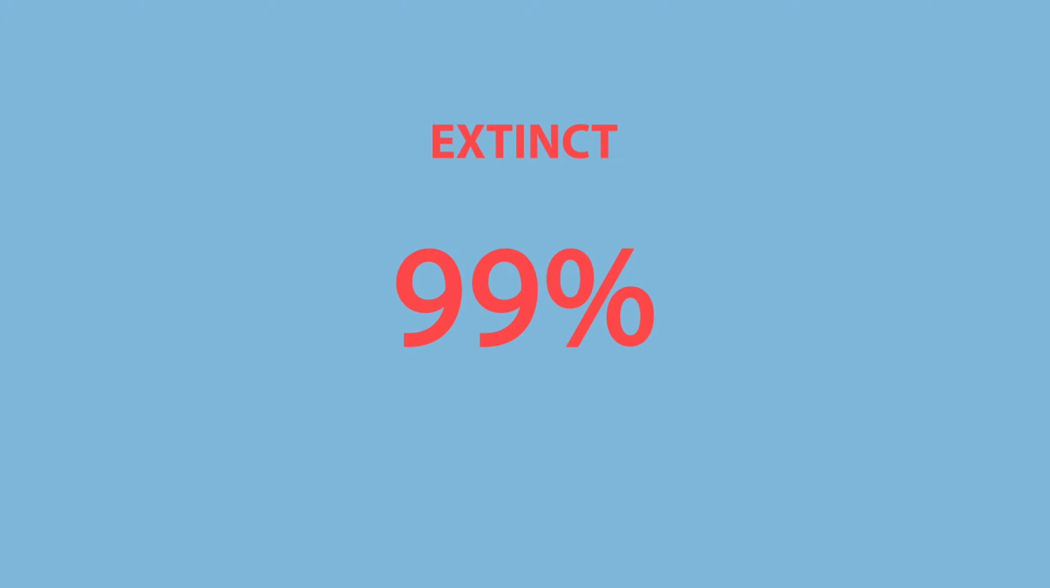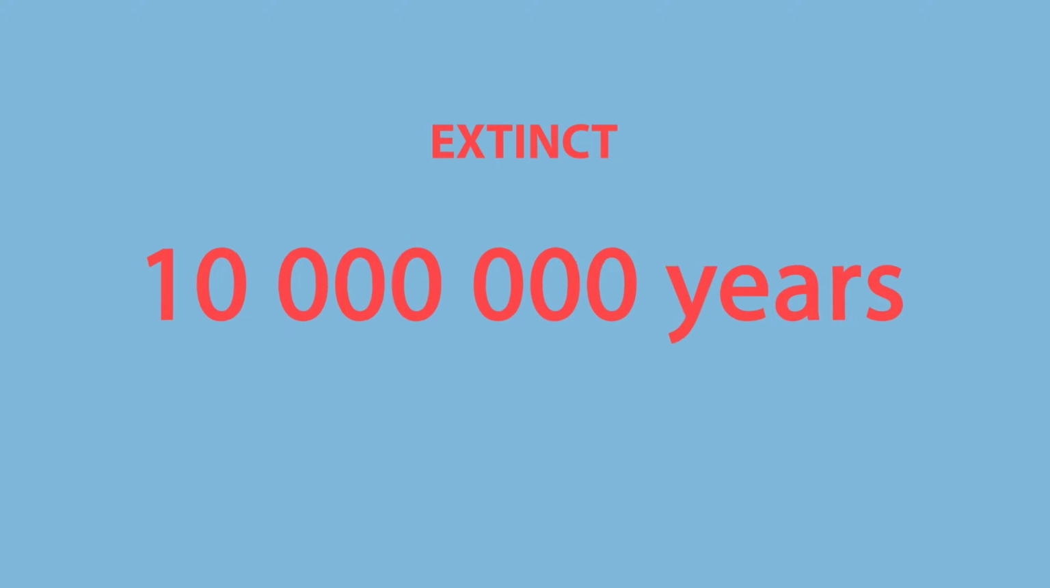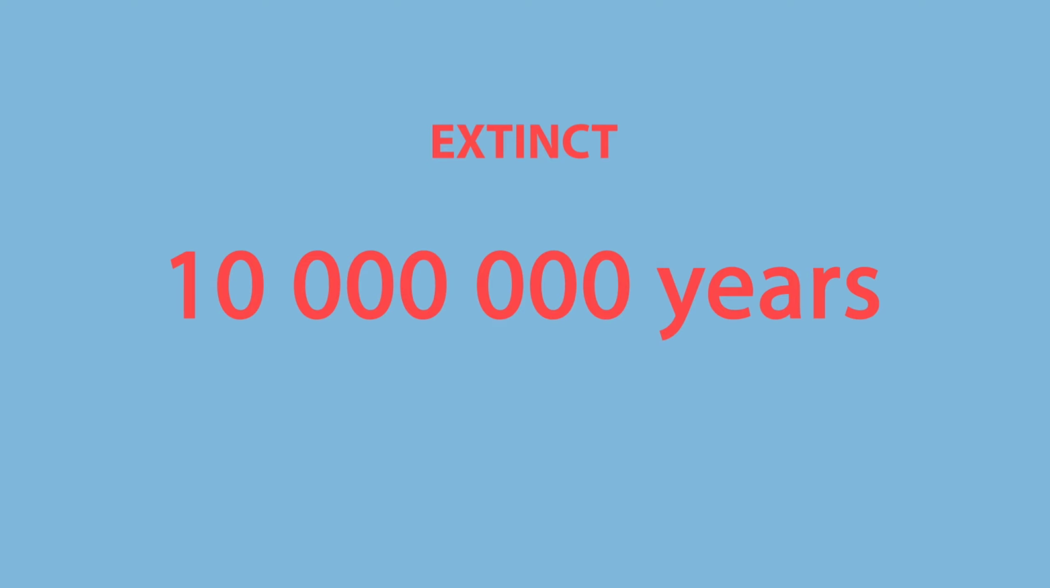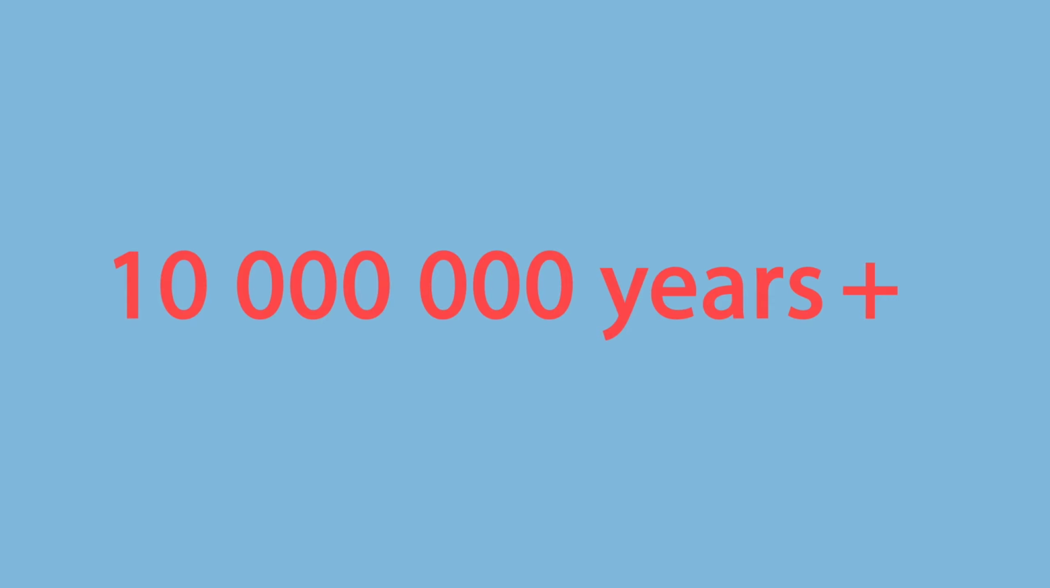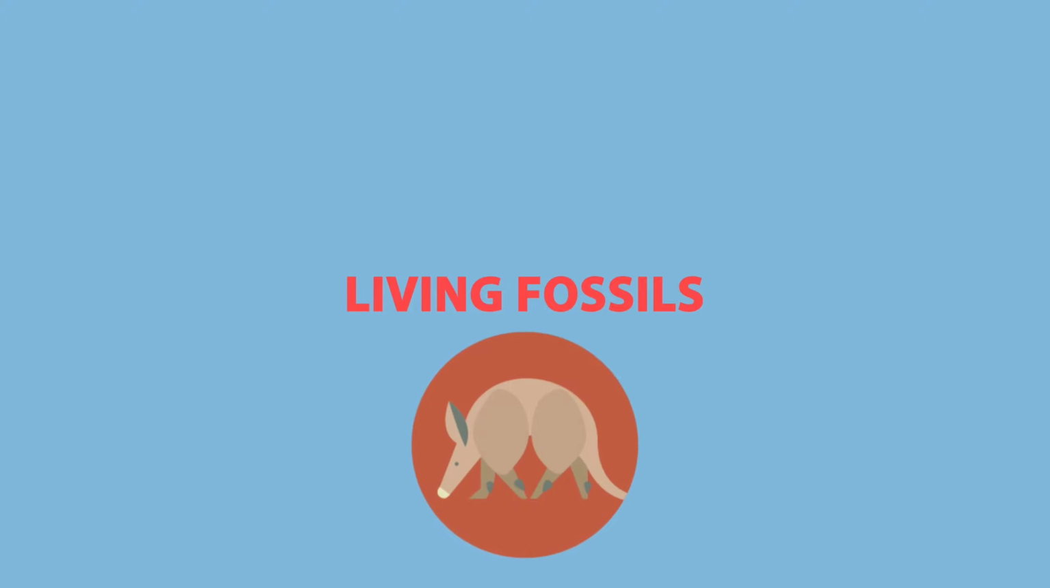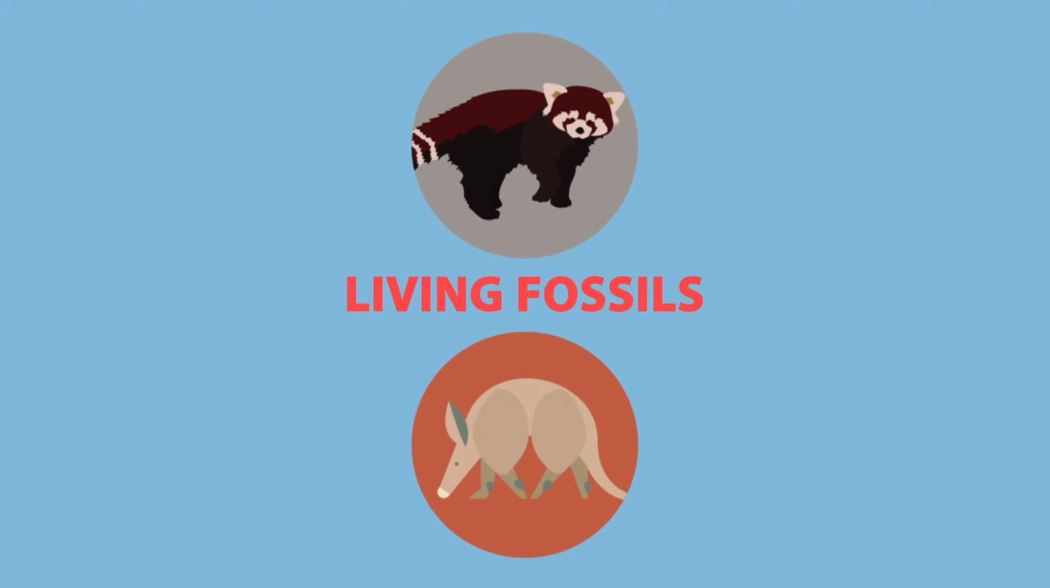It may surprise you to know that over 99% of all species that have ever lived are now extinct. Typically, most organisms become extinct within 10 million years of their first appearance, although some species have survived without much change for much longer than this. These long-surviving organisms are sometimes called living fossils. The African aardvark and the Himalayan red panda are 2 examples of such living fossils, as both have remained genetically unchanged for millions of years.